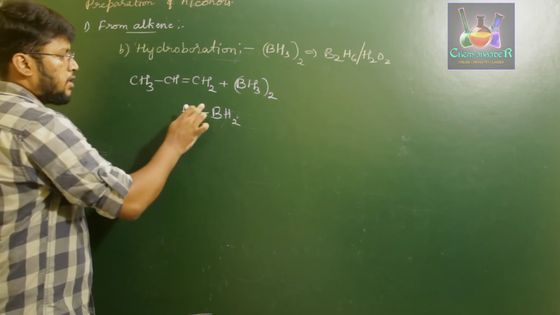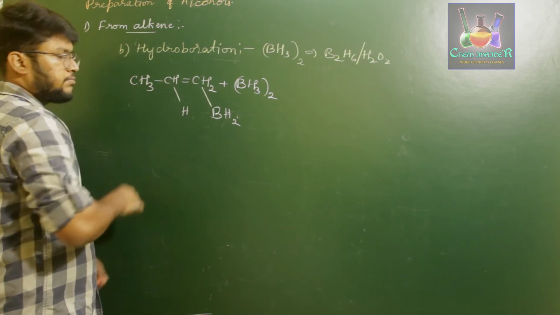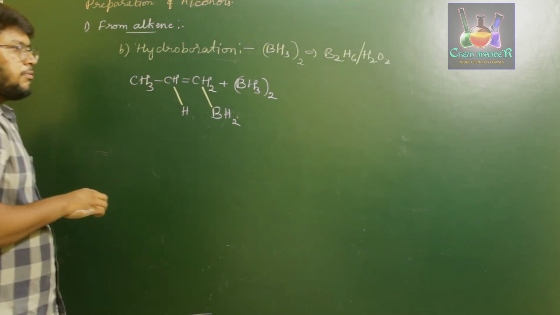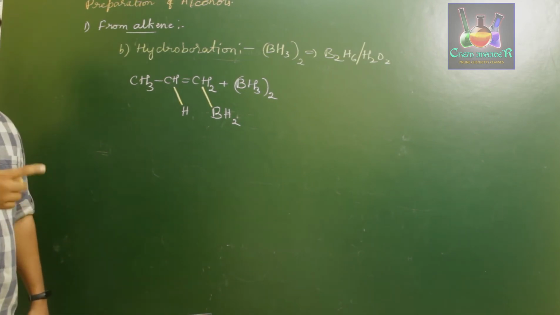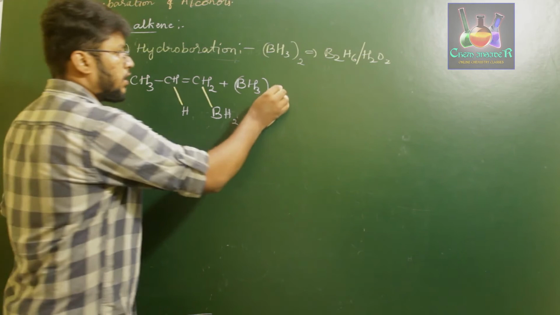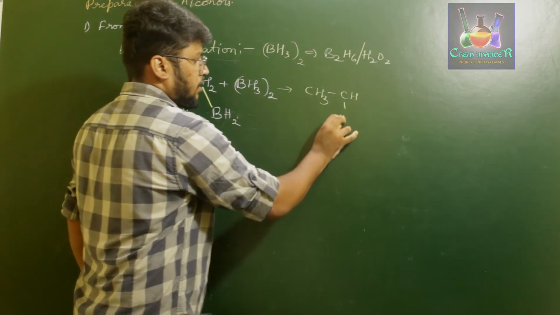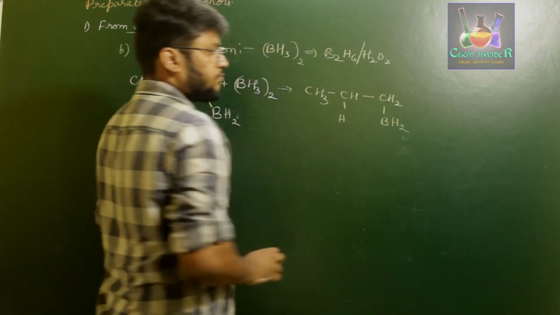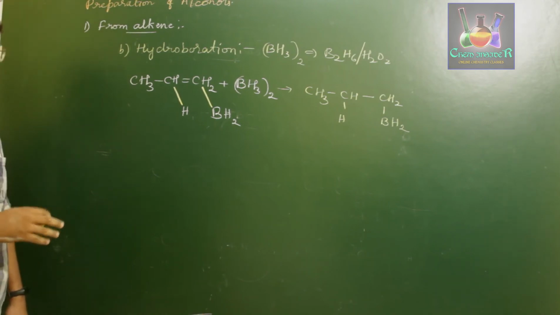Here what happens is, once the bond between boron and hydrogen breaks down, they get bonded with the carbons in the anti-Markovnikov rule addition. That is, boron will form a bond with the carbon involved in the double bond that is attached to the greater number of hydrogen atoms. So in this, this particular double bond will be broken down. That gives us CH3, CH, H, CH2, BH2. Okay, so this is the compound which you get when you treat diborane with alkenes such as propene.